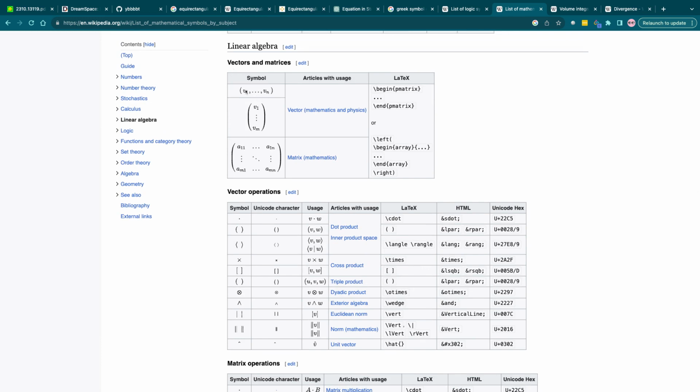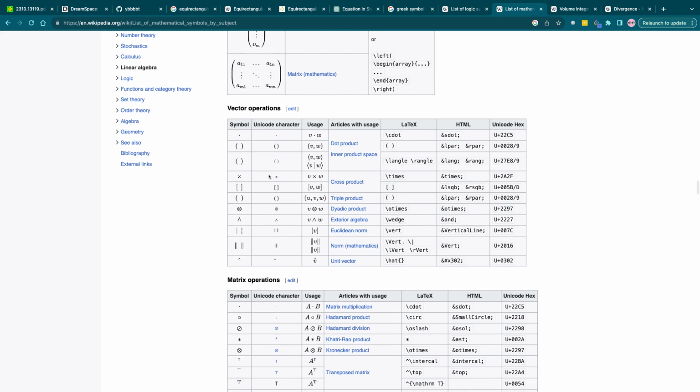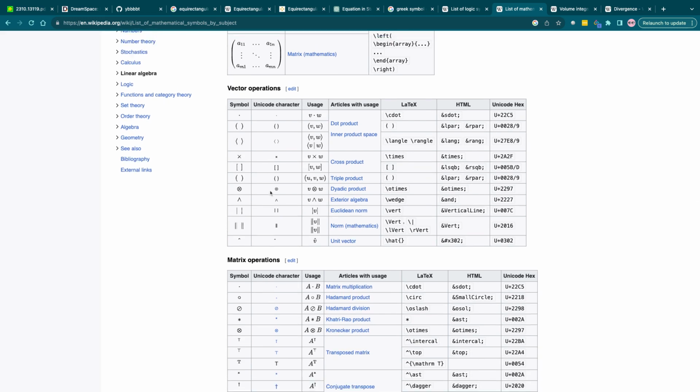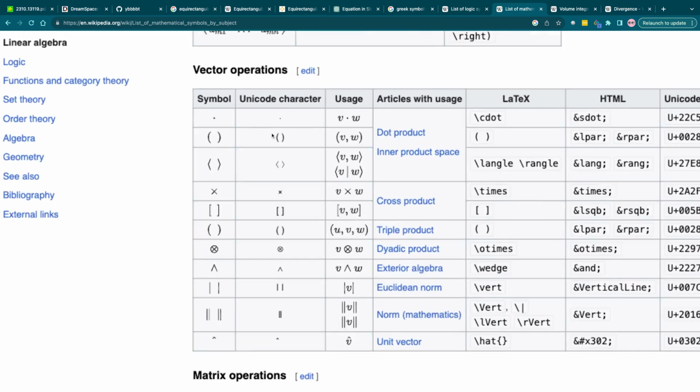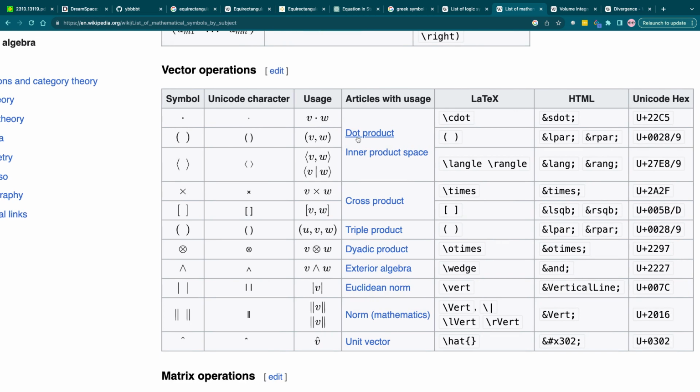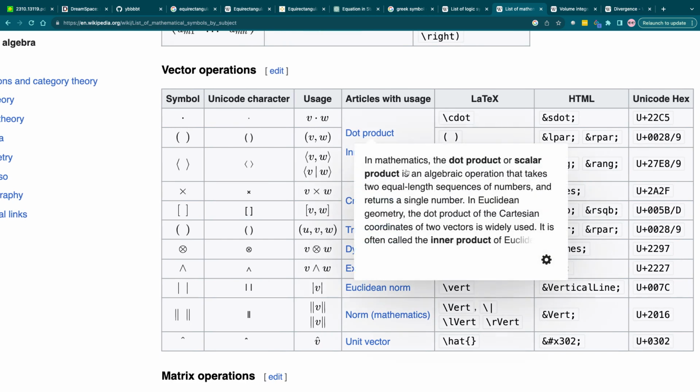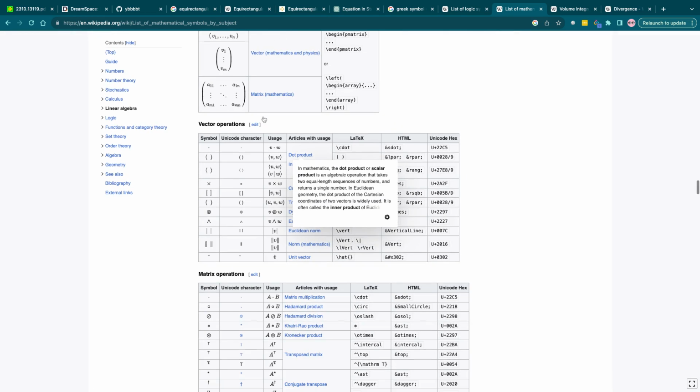Then you have vectors and matrices. This is just a vector, pretty simple. But then once you have this, that is a matrix. Oh, these are also pretty important. These two mean dot product. The dot product is just addition, I guess, basically.